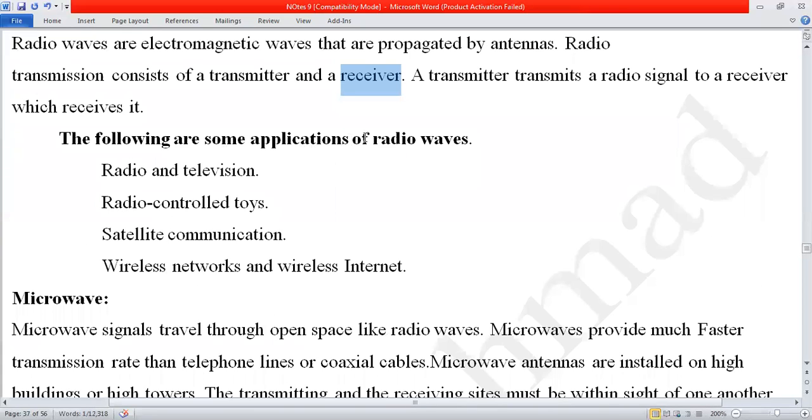Following are some applications of radio waves: radio and television, radio control toys, satellite communication, wireless network, and wireless internet. Radio and television: in your car when you are driving, sometimes you open the FM channel, so you can hear the music or recitation of the Holy Quran which they are playing. And television is also getting the radio waves.